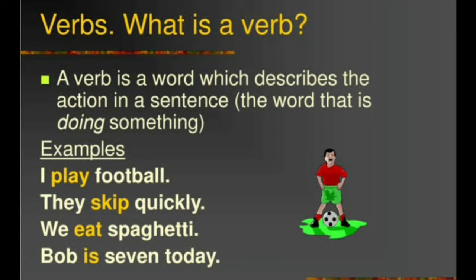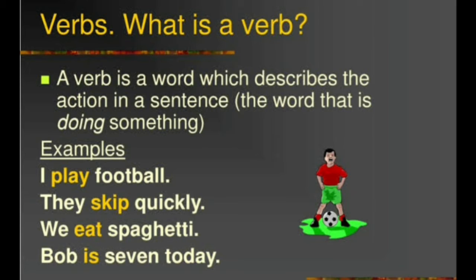What is a verb? Verb is a word which describes the action in a sentence. The word that is doing something. You don't need much explanation here because we know what a verb is. Verb is just an action word. It explains the action or it speaks about what the subject does.